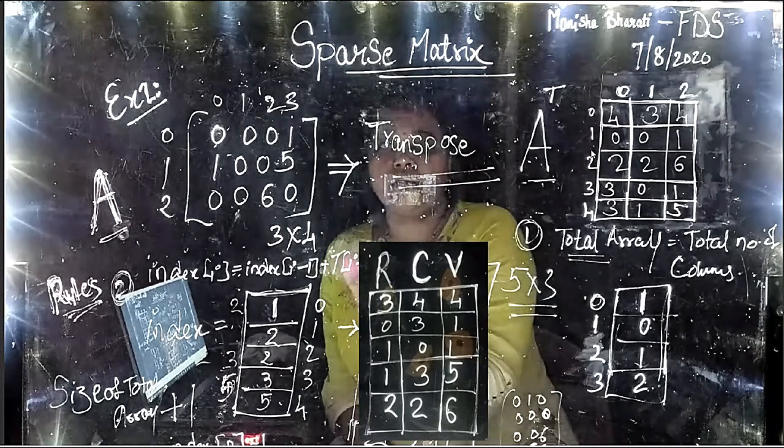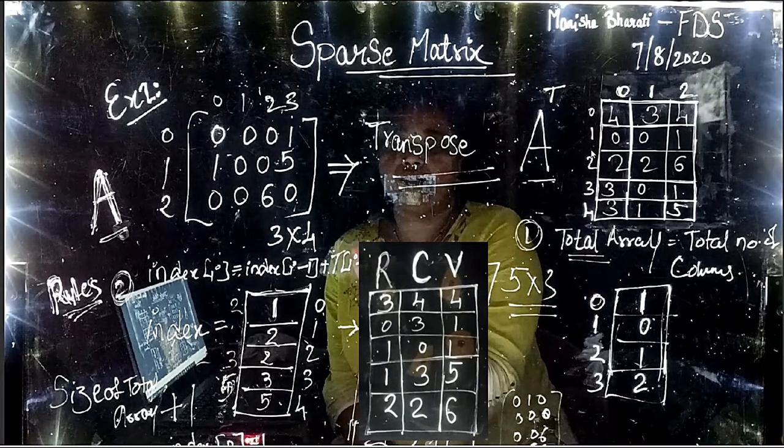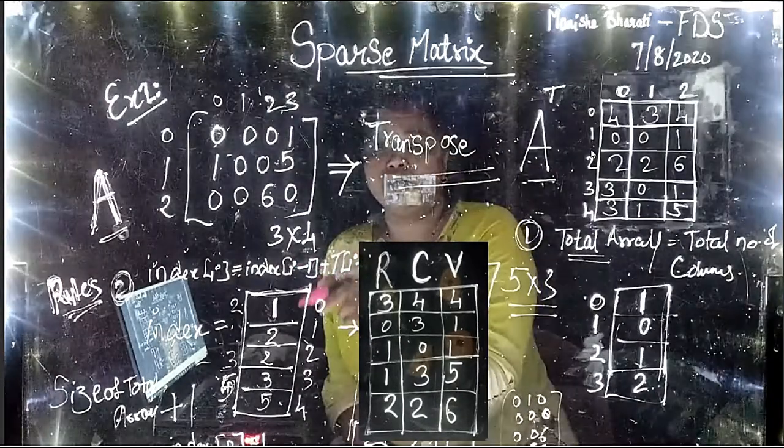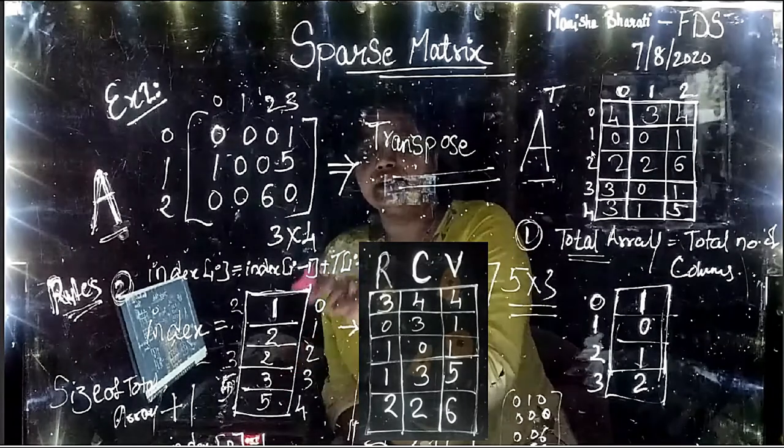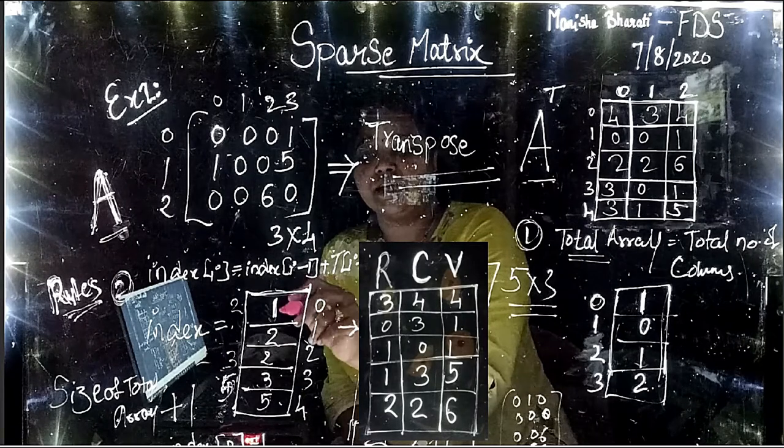That is, the total array's I minus 1 value is added to index of I minus 1. This is how we are going to get the values inside our index array. Initially the 0th location is assigned as 1.